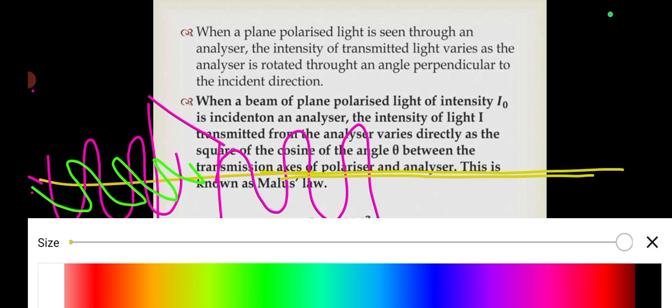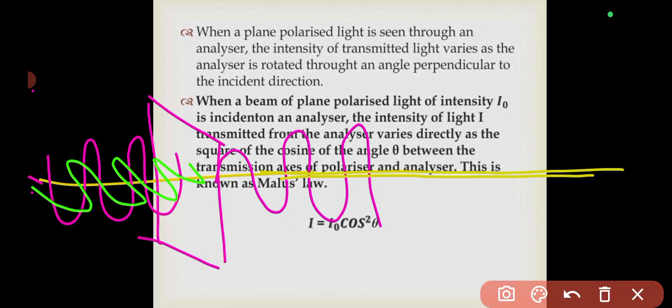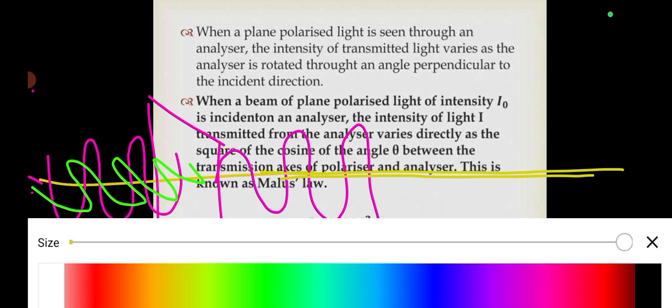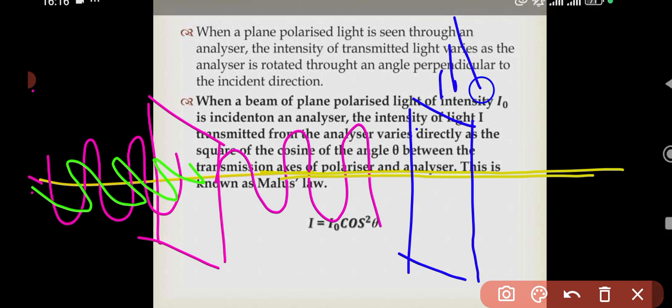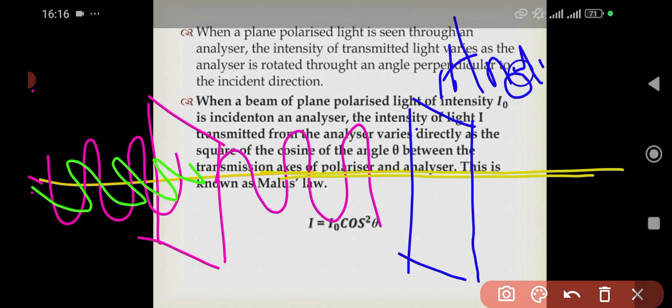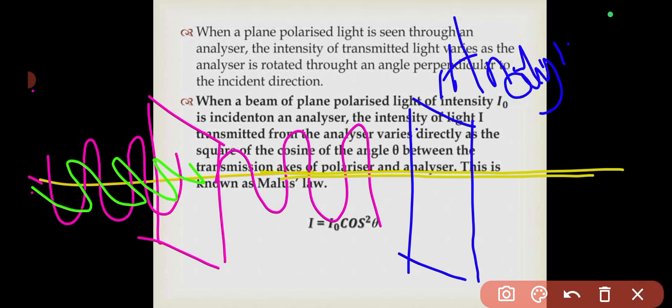Okay, so if another slit, another polarizer rather, is placed in this direction, here's what happens. This second polarizer will be called an analyzer. Why? Because we are going to be using it to analyze the intensity of the plane polarized light. This is our plane polarized light now. So by the time it moves into this slit, I will begin to rotate this slit.